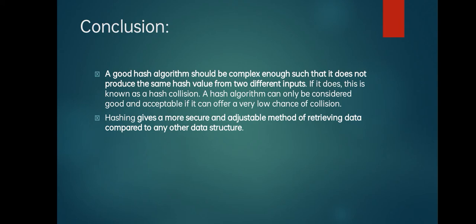A hash algorithm can only be considered good and acceptable if it can offer a very low chance of collision. It should not allow a third party or hacker to predict what the input may be and what the output may be. It just protects the data in such a way. And hashing gives a more secure and adjustable method of retrieving data compared to any other data structure, and it also protects the data.